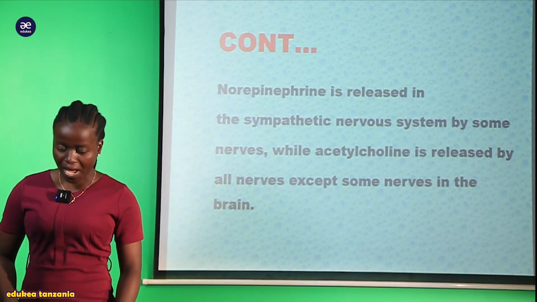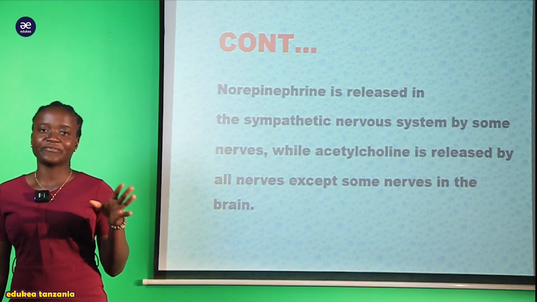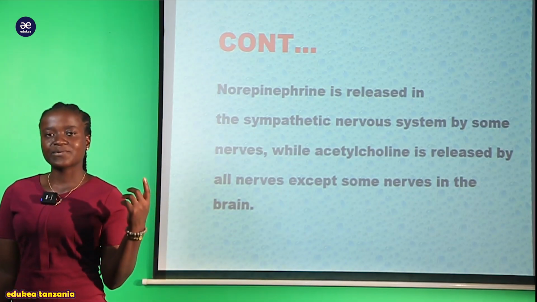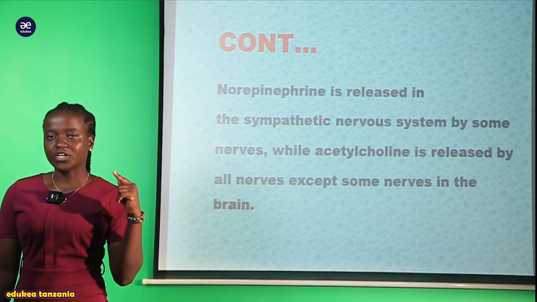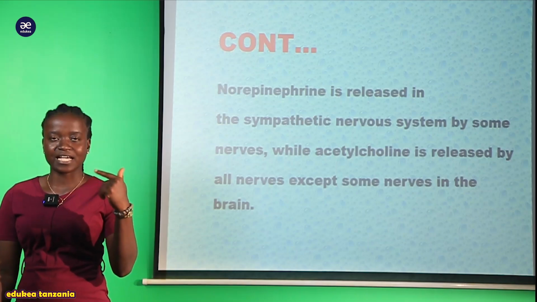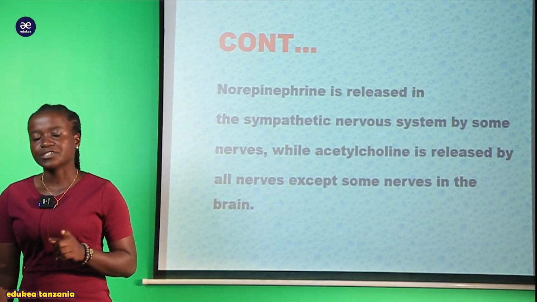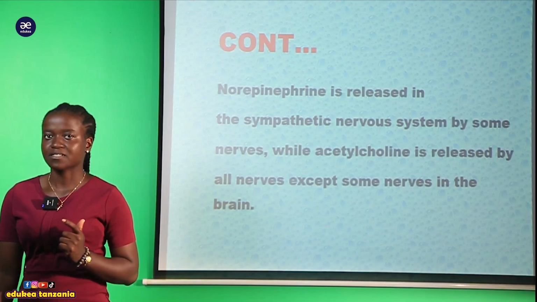So you can go and Google so that you can get a lot of information. That's why the nerves which are found within the brain, they do not use acetylcholine or they do not release acetylcholine in transmission of the nerve impulse.